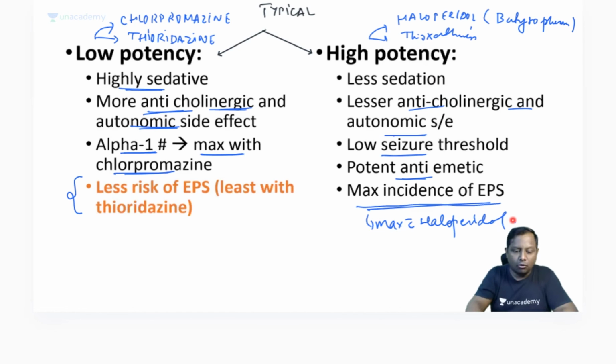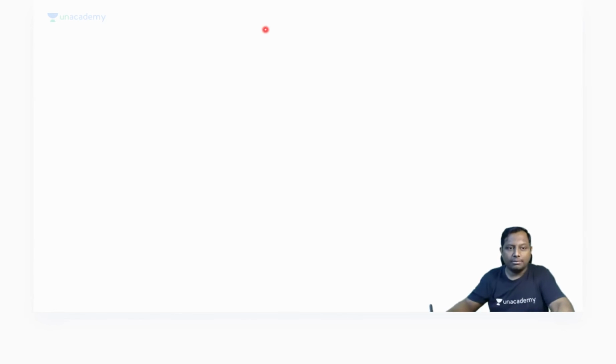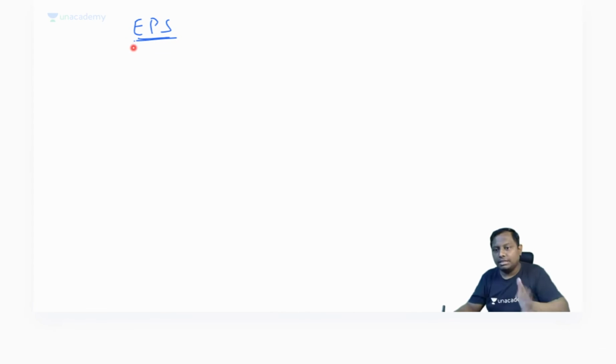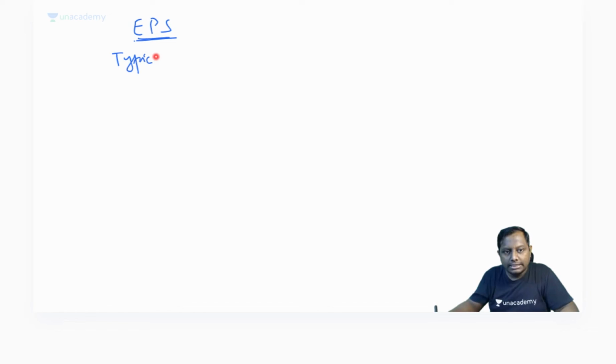Apart from that, there is one more difference you should know about extrapyramidal symptoms. There are a lot of queries ongoing about extrapyramidal symptoms, on WhatsApp University, Facebook University, and all over social media, about which drug has maximum and least extrapyramidal symptoms. I'm going to summarize it all in one place for you. Remember, typical ones have more as compared to atypical. It is very well known to everyone. I hope there is no doubt in this.